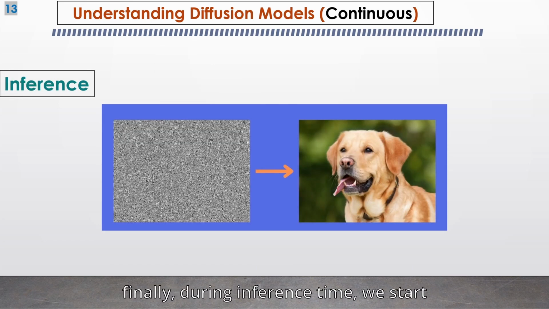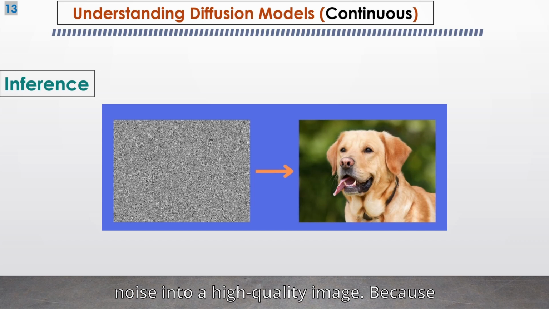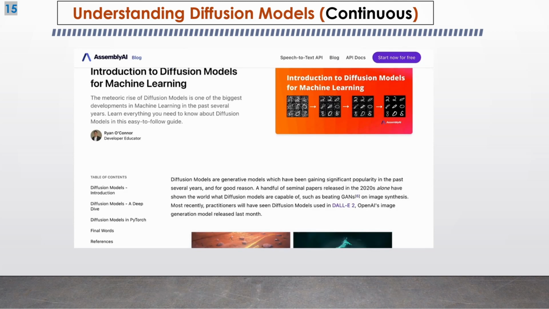And finally, during inference time, we start with a noise which is not always the same, by the way. The noise is chosen randomly from the Gaussian distribution. And then, the learned denoiser will transform the noise into a high-quality image. Because the noise is not always the same, the image will also not be the same always. So at the end, a diffusion model is a Markov chain where in each time step, we add a little bit of noise to our image until the image only consists of noise. And later, the model learns how to reverse this noise adding process. You can find more detailed information on diffusion models at Assembly AI.